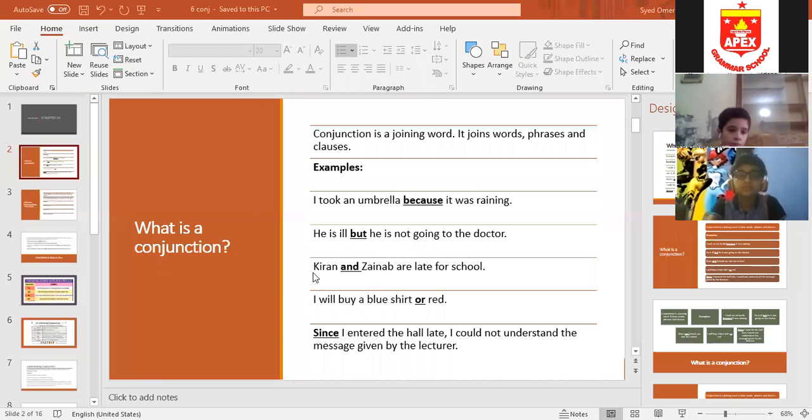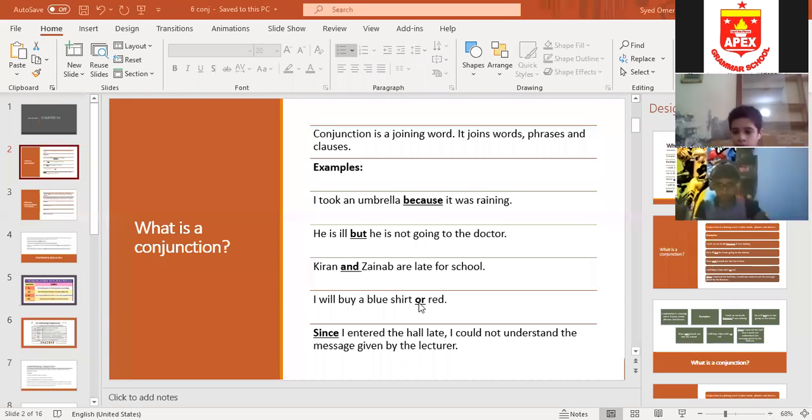Like Kiran is late for school. Kiran and Zainab are late for school, because Zainab is late for school, Kiran is late for school. But now when we have joined Kiran and Zainab, these are two in number, so we have to change the verb. So is will be changed into are because now we are talking about two subjects. One is Kiran and one is Zainab.